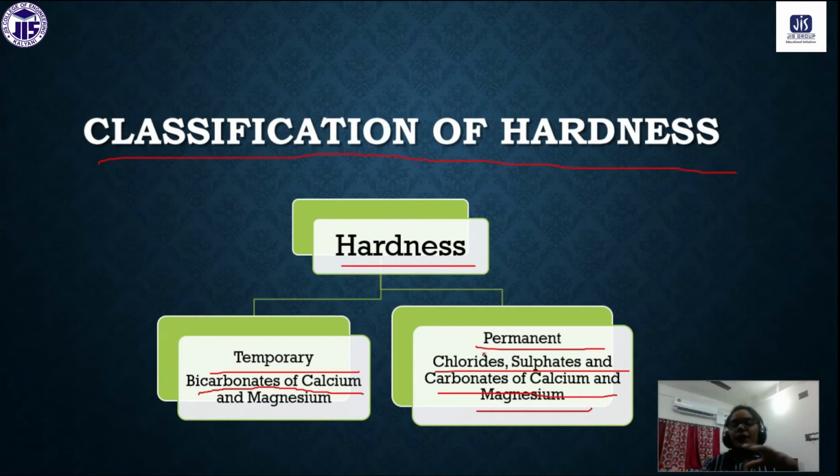Now, temporary means this hardness can be very easily removed. Only if we boil the water, it will be removed very easily. And permanent hardness can also be removed, but for removal of this permanent hardness, we have to apply some complex method. We have to add some reagent to remove this permanent hardness. Understand? So these are the two types of hardness we have. One is temporary, one is permanent hardness.